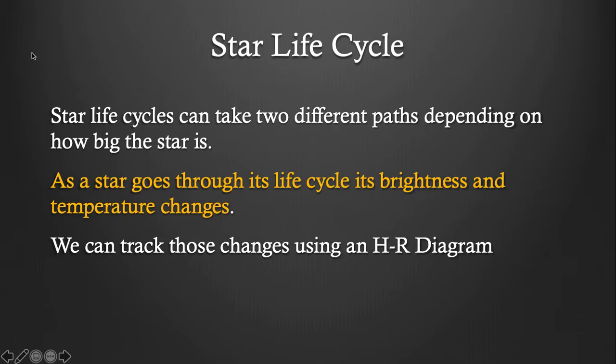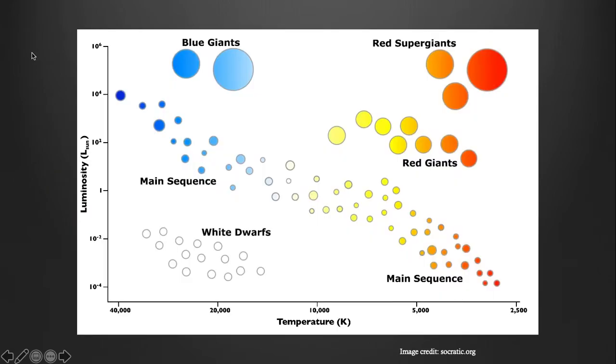As a star goes through its life cycle, its brightness and temperature changes. We track those changes using something called the HR diagram, or the Hertzsprung-Russell diagram. And here it is. It's got luminosity or brightness on the y-axis, brighter at the top, dimmer at the bottom, and then it's got temperature in Kelvin on the x-axis, with the highest temperatures to the left and the lowest temperatures to the right, which is sort of unusual for looking at graphs.